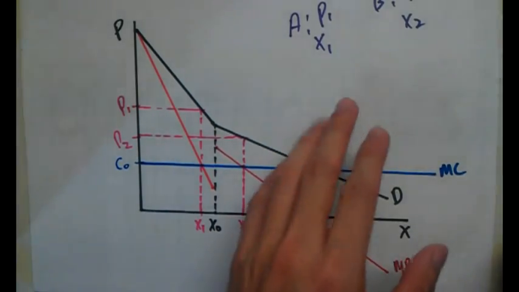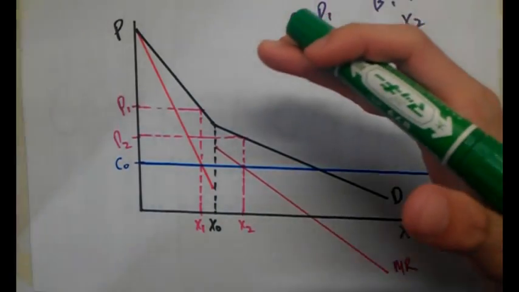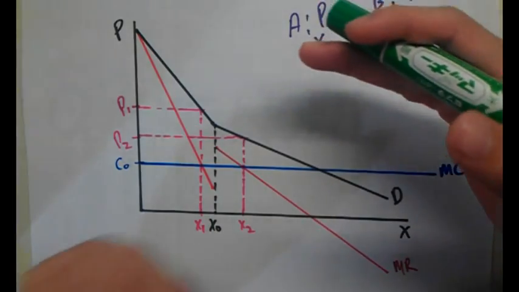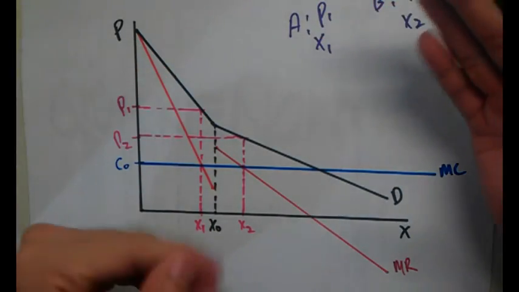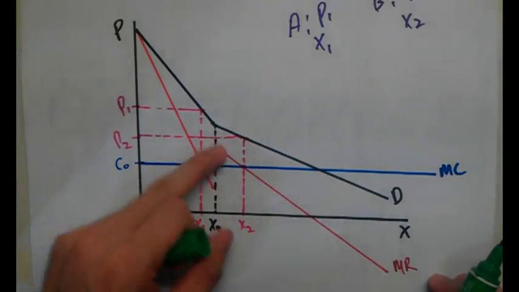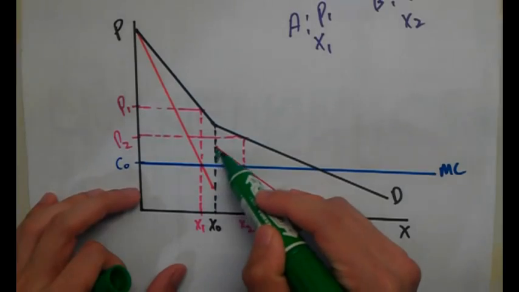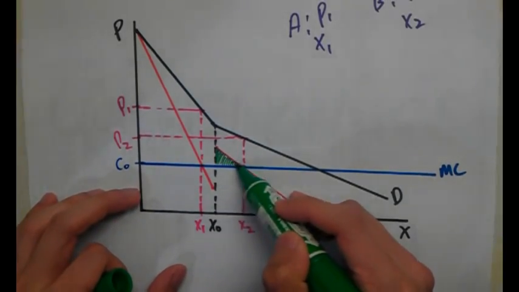How are we going to decide whether to go for option A or option B? That is where we look at the area of loss, area of gain. What is the area of gain? I'm going to use green to show you. The area of gain is anywhere in between MR and MC, with MR being on top. Why? Revenue on top of cost means it's positive. Look at this red line, the MR curve, and this is the MC. So we have one over here. This is my area of gain.